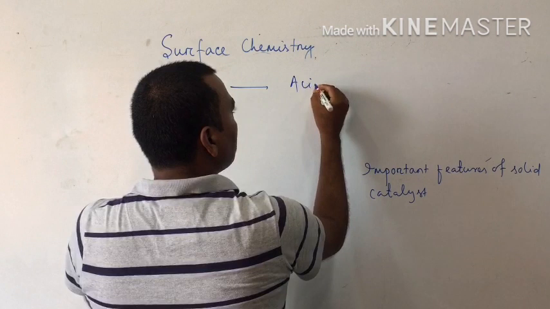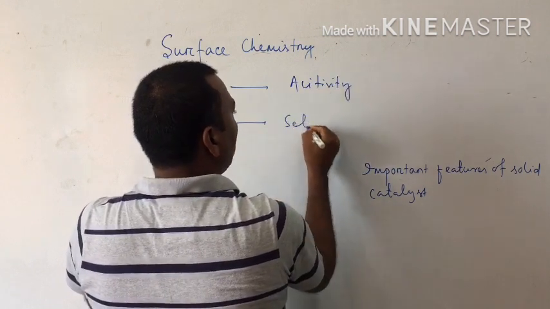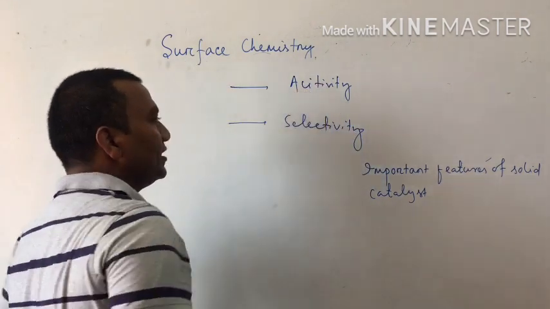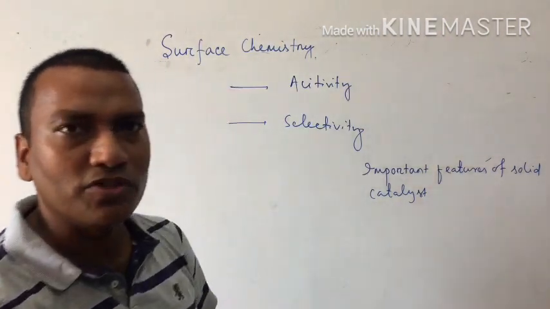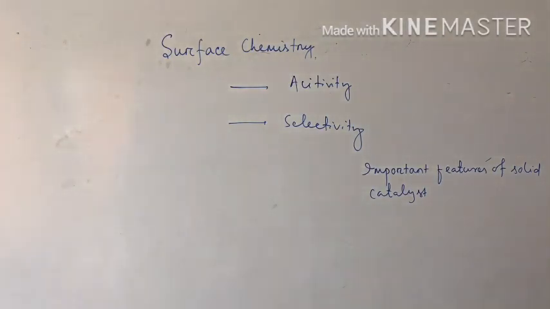So one is called activity and the second is called selectivity. In the exam, questions come: what do you mean by activity and selectivity of a catalyst?